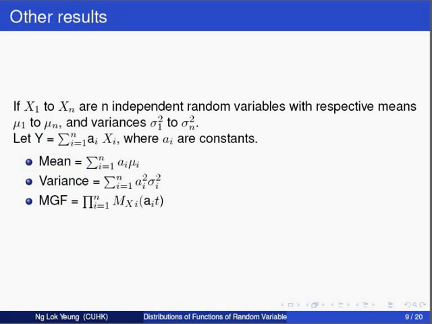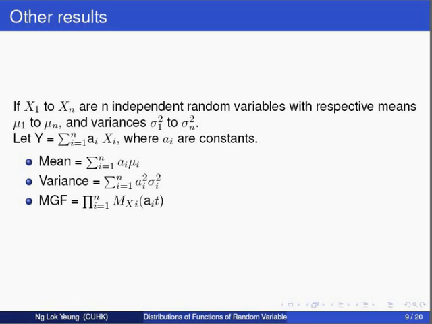After looking at an example, we can look at other important results. Let X1 to Xn be n independent random variables with respective means mu_1 to mu_n and variances sigma_1 squared to sigma_n squared. Let Y be the sum of a_i times X_i, where a_i's are constants. The mean, variance, and moment generating function of Y are as follows.